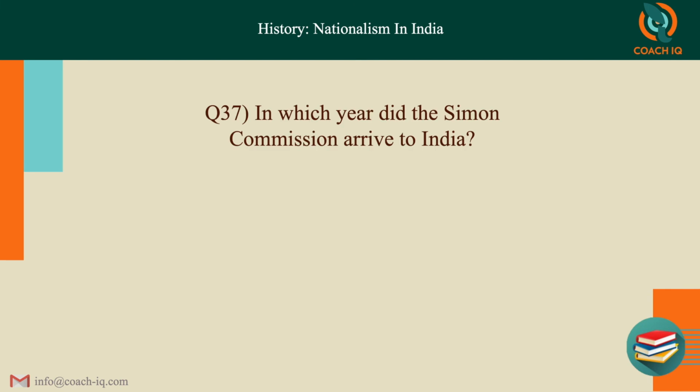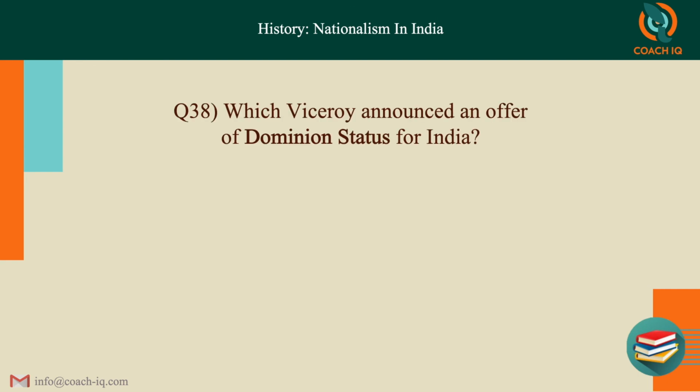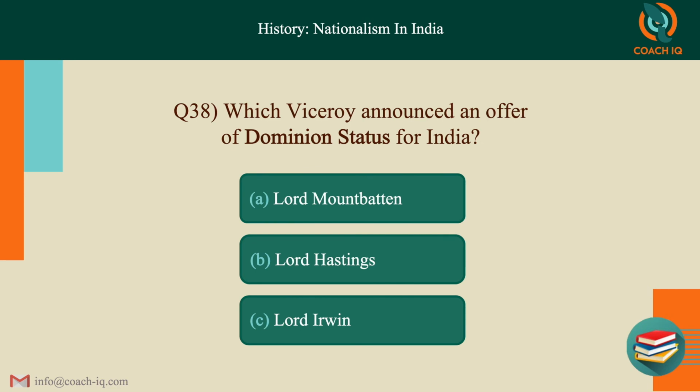The next one. When did it come to India? That is, in which year did the Simon Commission come? It is 1928. Next, which viceroy announced an offer of dominion status for India? 3 options are there. It is Lord Irwin.